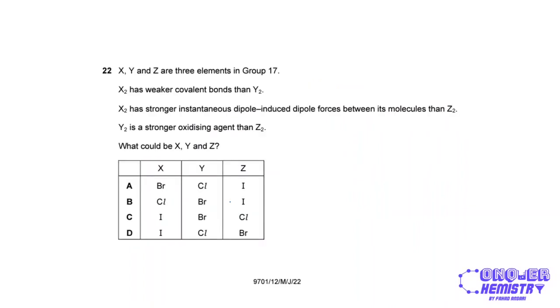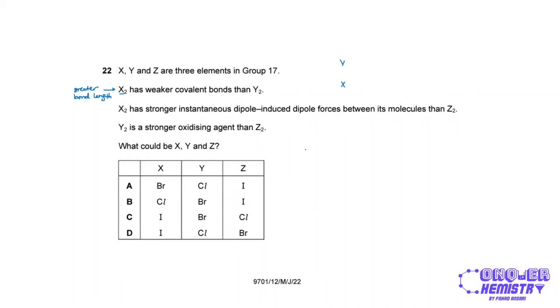So X, Y, and Z are 3 elements in group 17, right? X2 has weaker covalent bonds than Y2. So what this means is, because X2 has weaker covalent bonds, it means it has a greater bond length. And because it has a greater bond length, that means atoms of X have a greater atomic radius, and so X will be further down the group than Y, right?